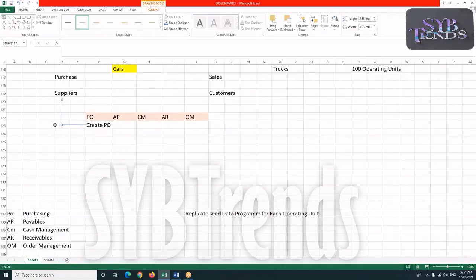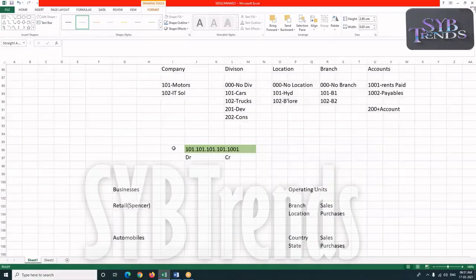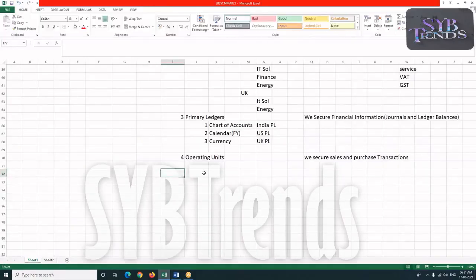Okay. Now, what will the supplier do with this purchase order? The supplier is going to deliver the goods. So, where am I supposed to receive the goods? Here we have to plan our inventory organizations.